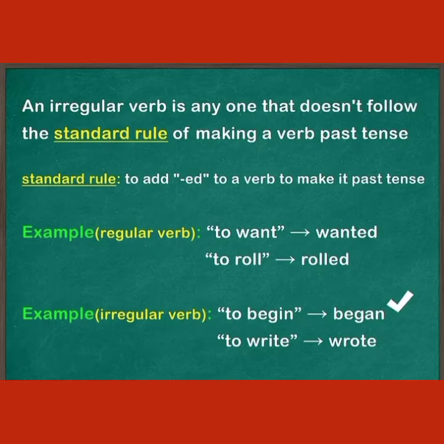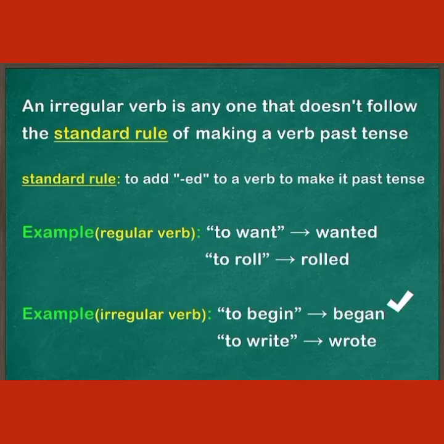Standard rule: add ed to a verb to make it past tense. Examples are to want, wanted, to roll, rolled. These are regular verbs, but in irregular verbs, to begin, began, to write, wrote. Hope you understood the concept of regular and irregular verbs very clearly.